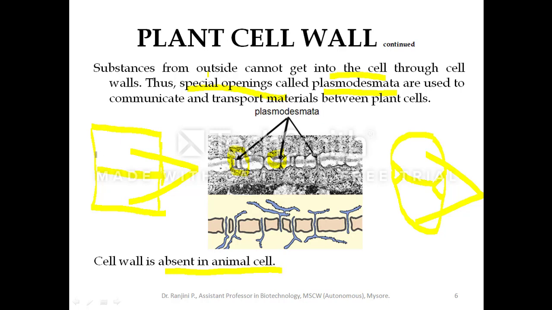So there is no invagination of the plasma membrane in the plant cell, and in the animal cell only invagination takes place, with no cell plate. That is another difference between the plant cell and the animal cell, mainly because of the presence of the cell wall.